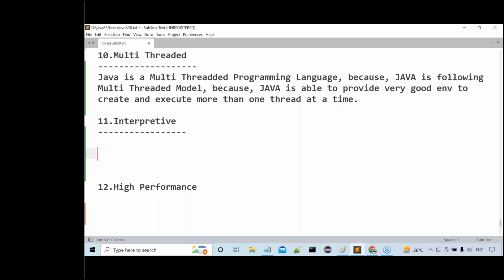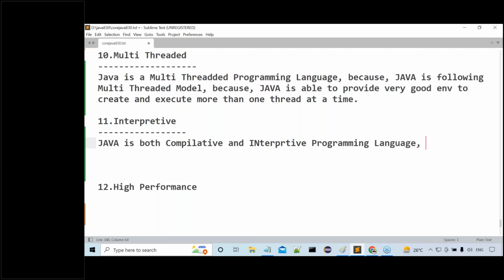But what about our Java? That's my question here. What is this Java actually? If you come to this particular point, the answer is very clear. Listen carefully. Java is both compilative and interpretive programming language. Java is what? Compilative and interpretive programming language. Guys, understand my point here. I'm not saying only compilative, I'm not saying only interpretive.